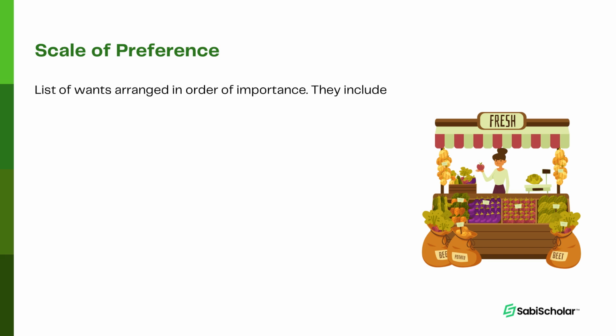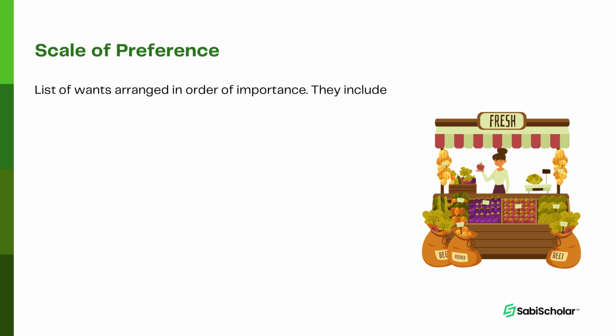For instance, as a student, right now you need food, you need water, you need to buy a new dress for a party, and then what else can we say you need? You need a shoe. So what will be your most important thing at the moment? Will you say it is the food you need? Will you say it's the water you need to buy? Will you say it's the shoe or the dress? So you arrange them in order of importance.